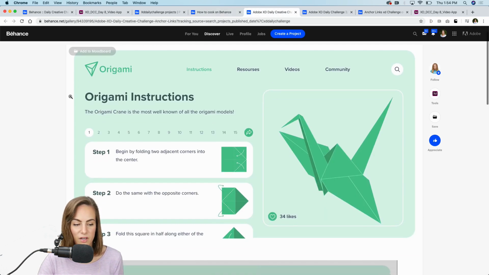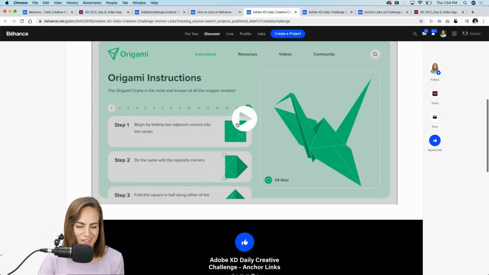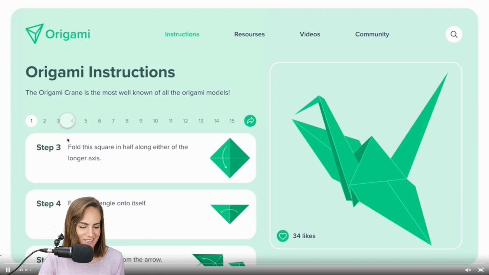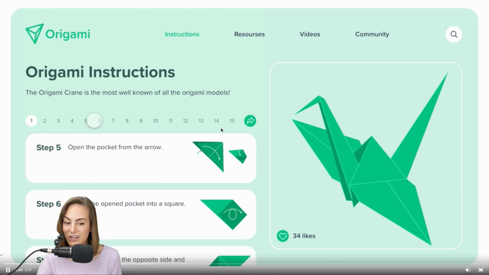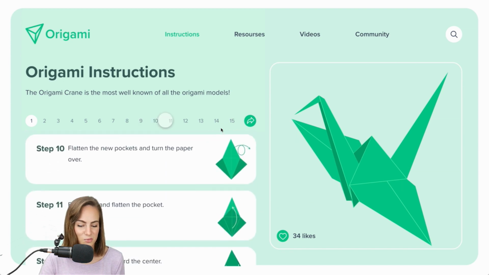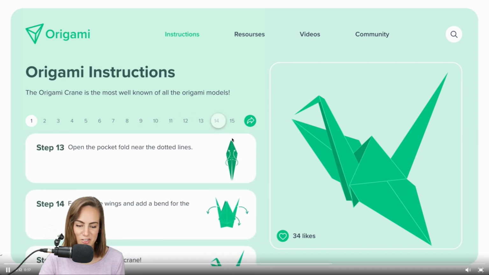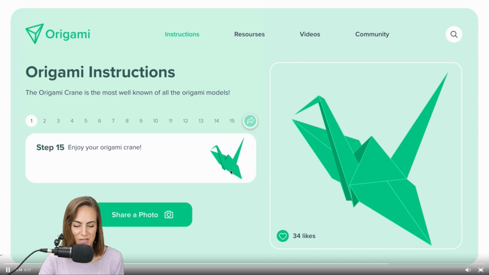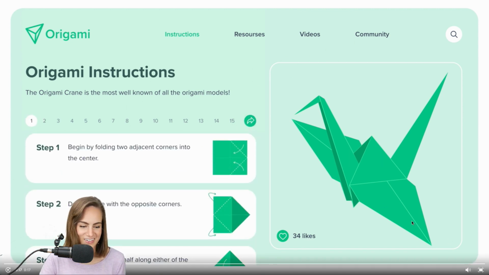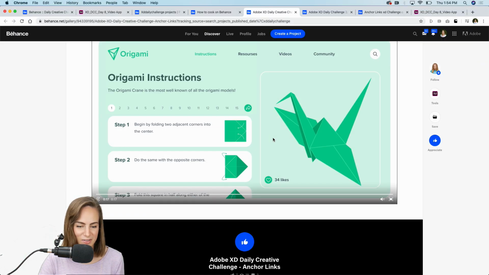This one's by Olya. Origami. That's another great thing to do during the quarantine. All right, cool. Oh wow, you've got a lot of anchor links. Amazing. This looks so good. This looks really professional. And did you make all of those illustrations? Like, that is amazing. Seriously, it looks so good. Wow, I love that one. Great job on the anchor links.